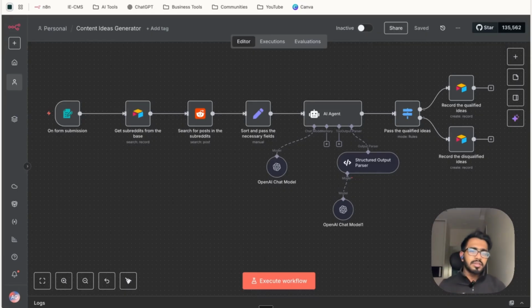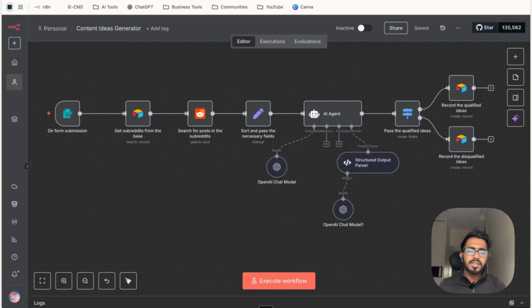This is a brilliant strategy because you are actually trying to listen to what your audience is trying to say, the kind of pain points, frustrations and objections they have related to certain problems, and then use those conversations as a base reference for creating content ideas. This is a really brilliant strategy.